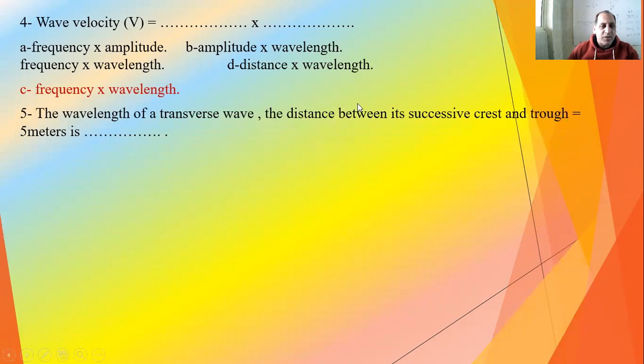The wavelength of a transverse wave: it is the distance between each successive crest and trough. Not two successive crests, but a crest and the trough right after it. So this is half the wavelength. Now it says this distance is 5 meters, so the whole wavelength is 5 times 2, which is 10 meters.